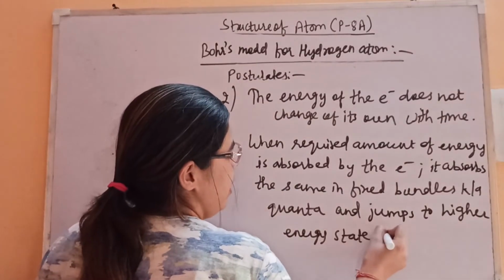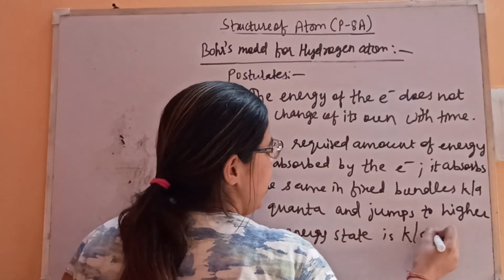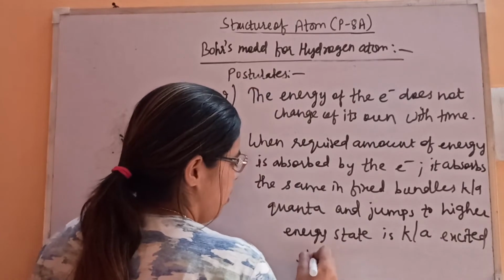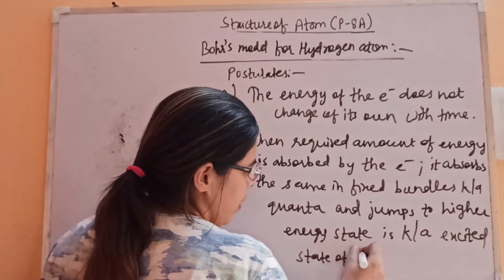That higher energy state is known as the excited state of the electron.